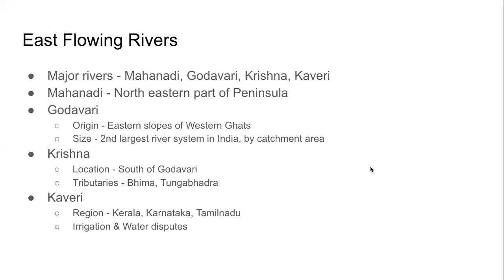I hope you have been able to identify all the major rivers: Ganga, Yamuna, Brahmaputra, Indus, and the tributaries of Indus: Satluj, Ravi, Chenab, Jhelum, then Mahanadi, Godavari, Krishna, Kaveri on the eastern side. On the western side, Tapi, Sabarmati, Narmada, these rivers.